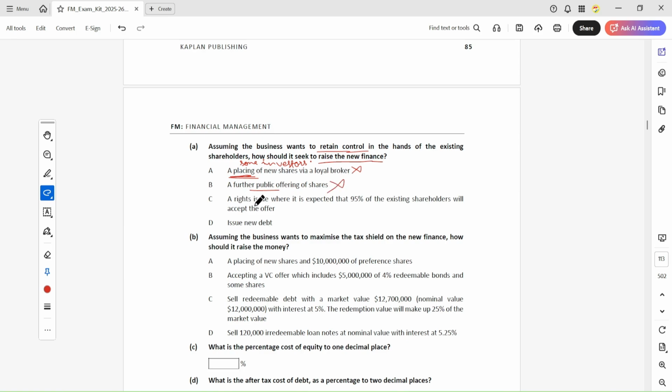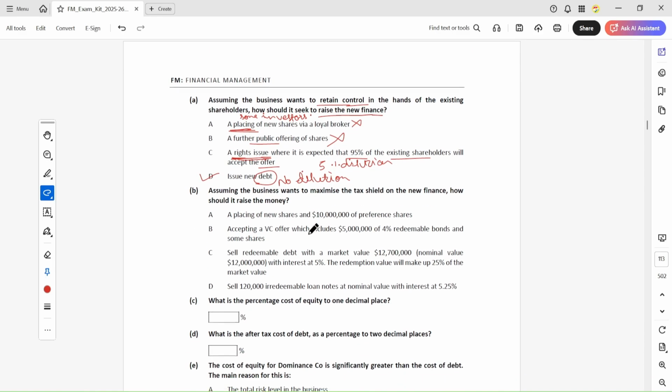Okay, the rights issue means the existing shareholders will get the shares. So there is no dilution of control, but it is expected that only 95% of existing shareholders will accept the offer, which means 5% dilution of control here. This can be a better option, but with debt there is no dilution of control, not even 1%, right? Because debt holders don't have the right to intervene in the business affairs. So this is the correct answer.